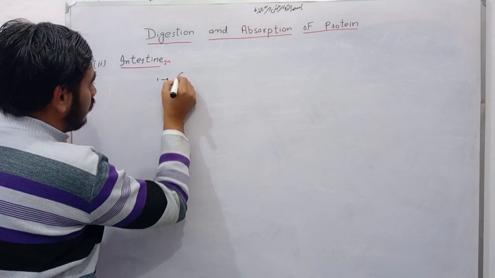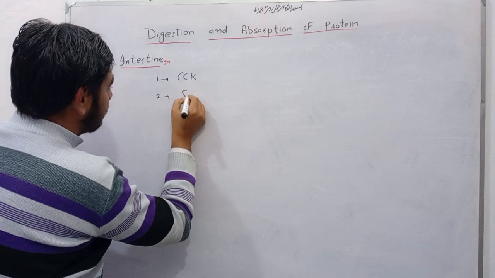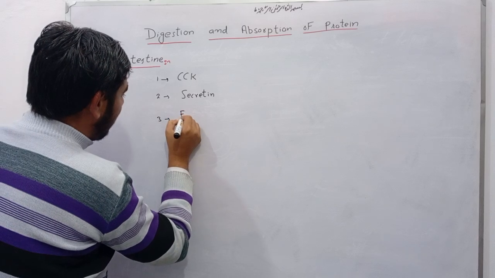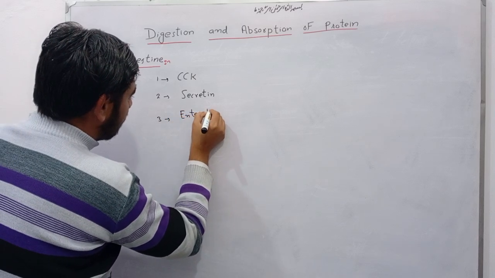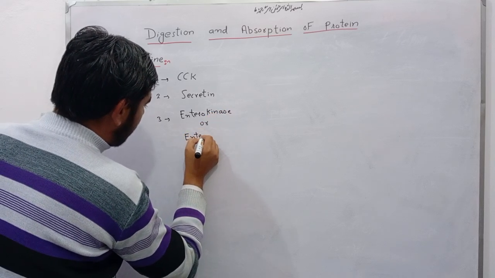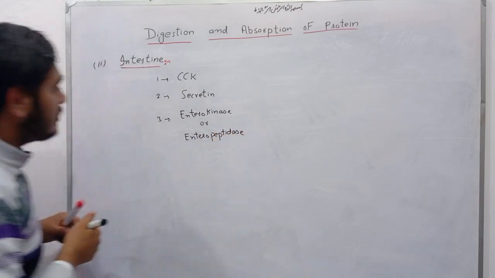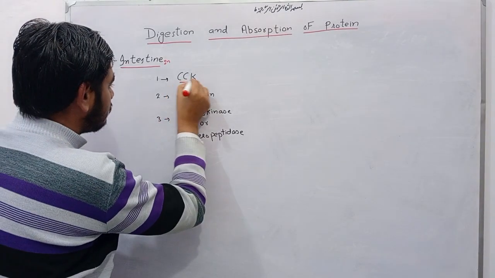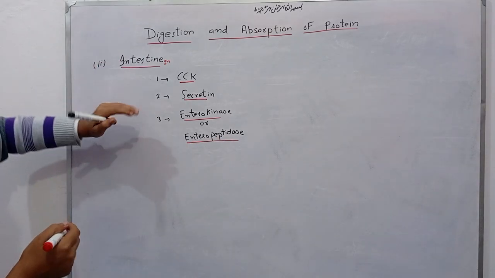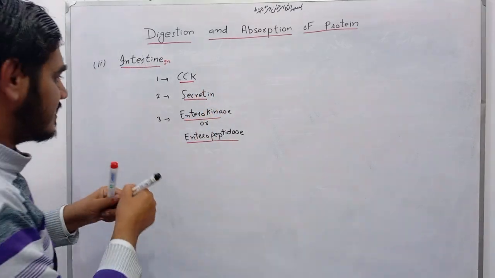First one is cholecystokinin, second one is secretin, and third one is enterokinase, or enteropeptidase enzyme. Okay, these are very important.